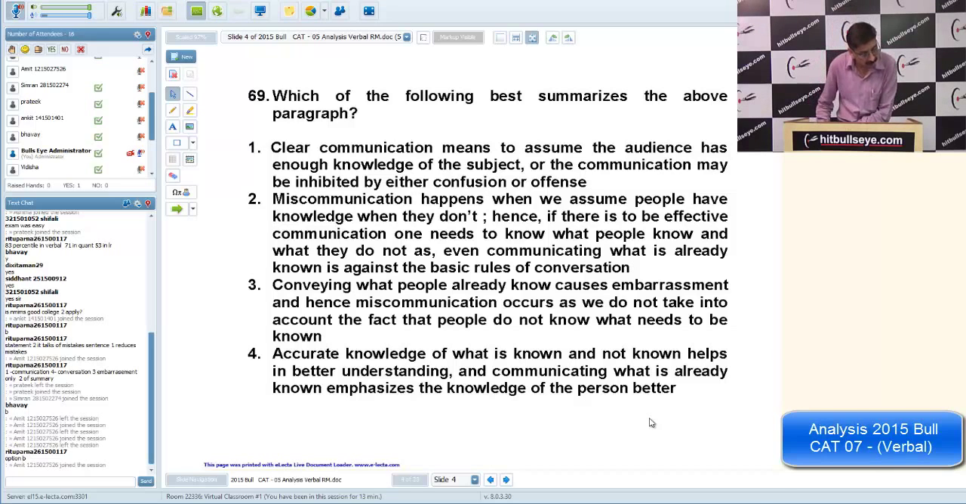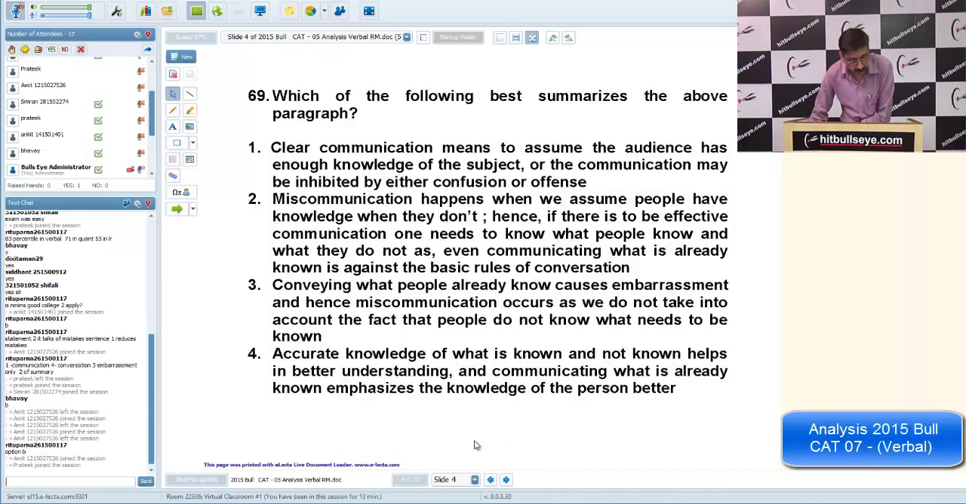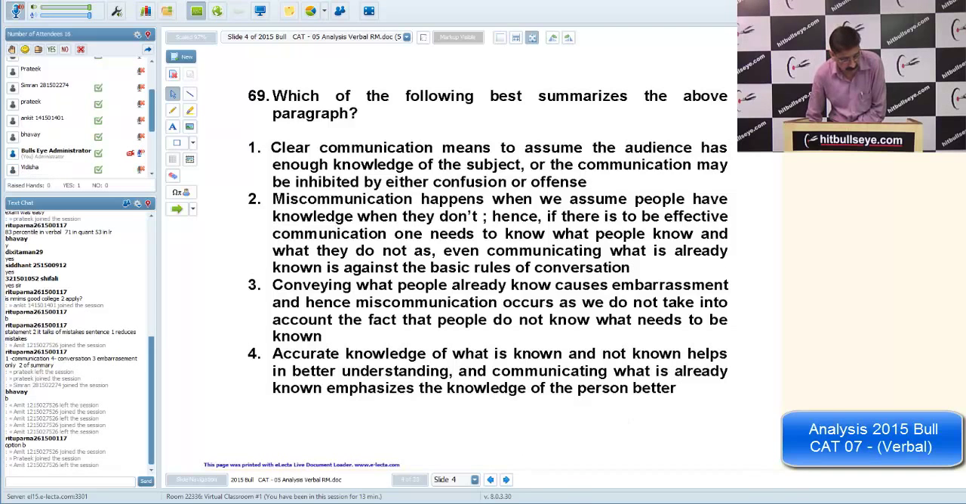So obviously, I think you all got this question correct. Again, the fourth is kind of an inference. And communicating what is already known is very much technically against the passage's factual knowledge. Communicating what is already known should not be communicated.